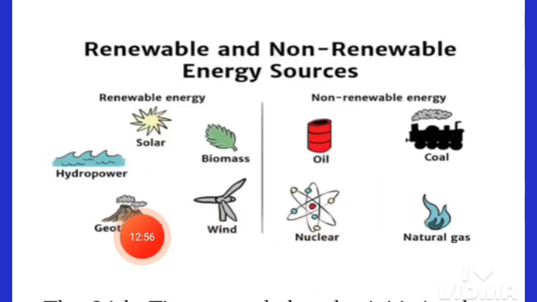Here in this image we can see the example of some non-renewable and renewable energy. Non-renewable energy means the oil which will end up after many years, the coal, the power of coal, and coal will be ended after many years. But the renewable energy like solar system, solar power, biomass, wind power, etc., will not end after many years, and we can use this renewable energy for many years.